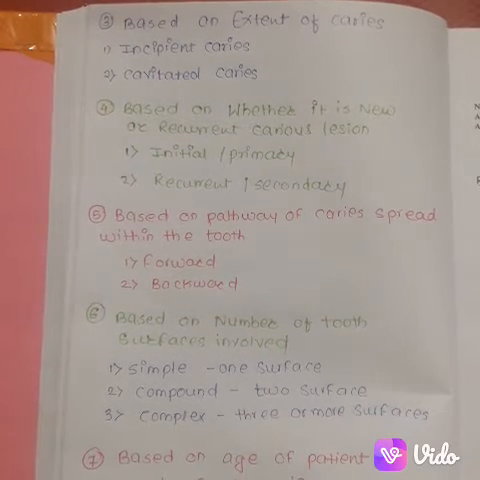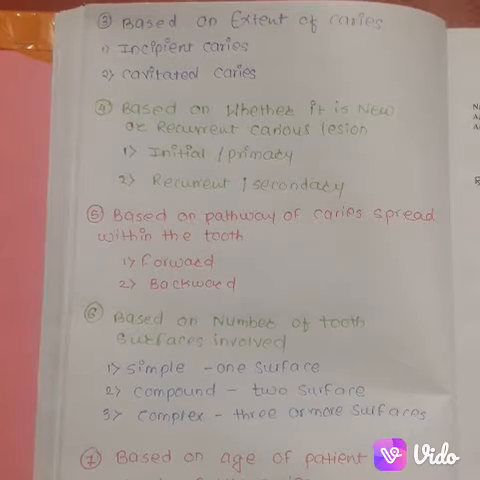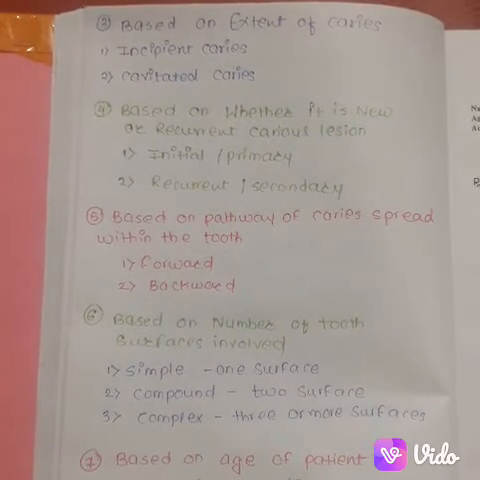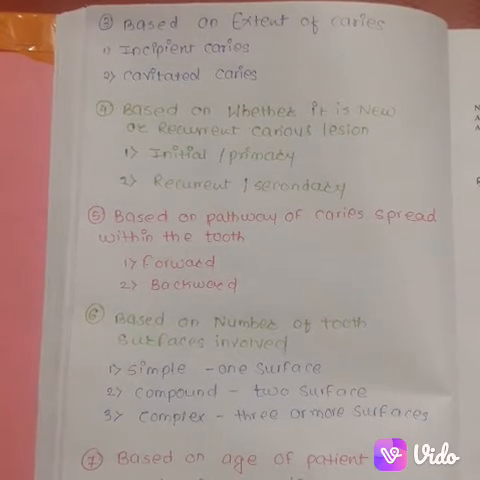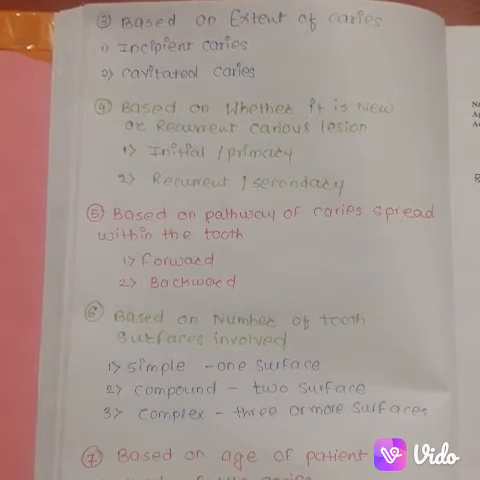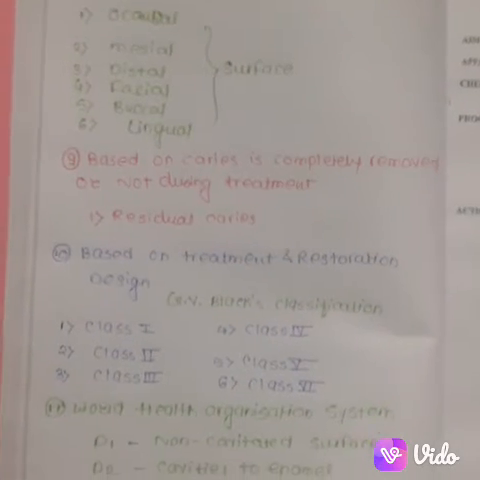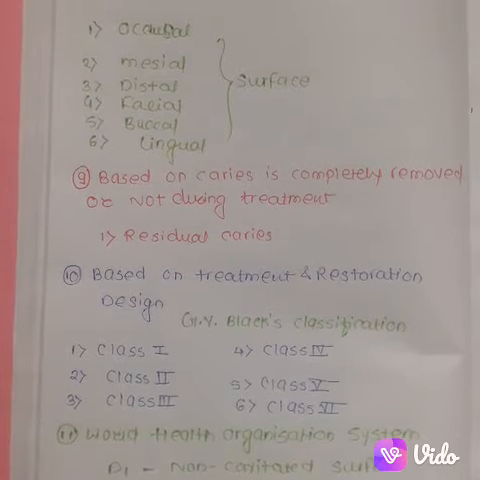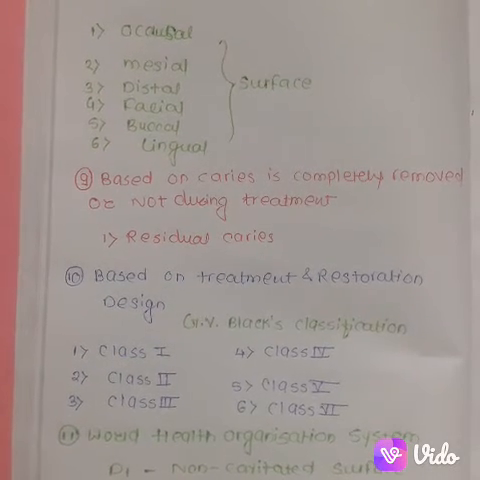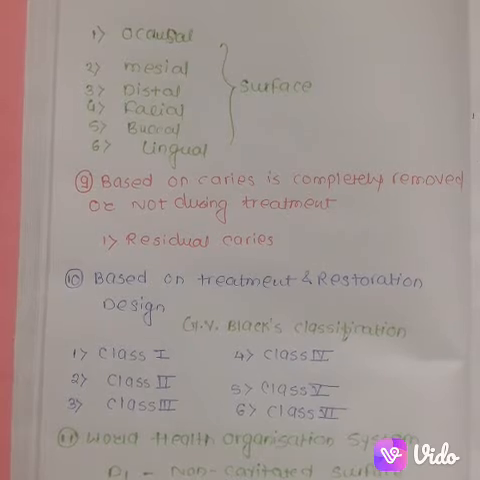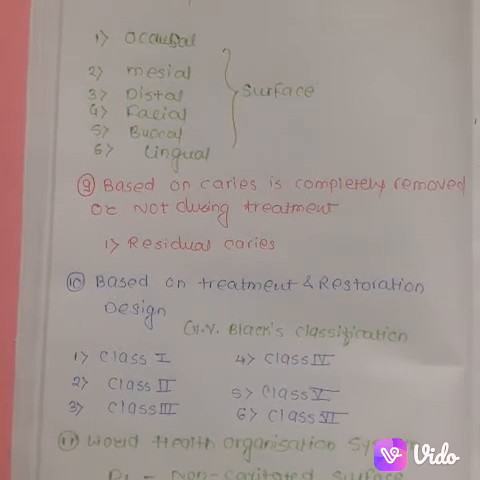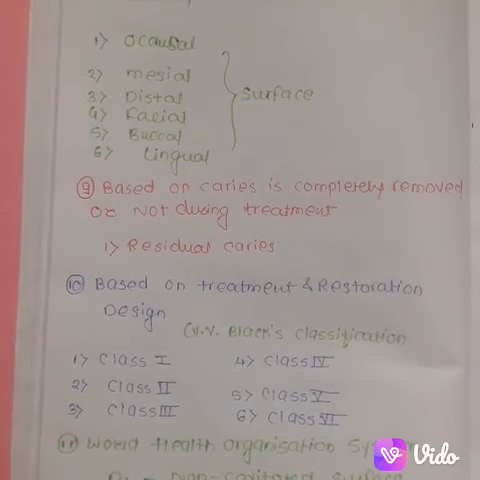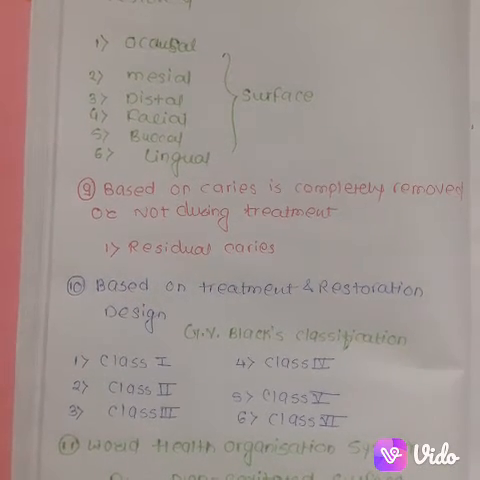Type 7, which is based on the age of the patient. According to the age of the patient, dental caries is of 3 types: nursing bottle caries, mainly involving infants; adolescent caries and senile caries. Type 8, based on the tooth surface to be restored. According to the tooth surface, classification is done: occlusal surface, mesial surface, distal surface, facial surface, buccal surface and lingual surface of the tooth.